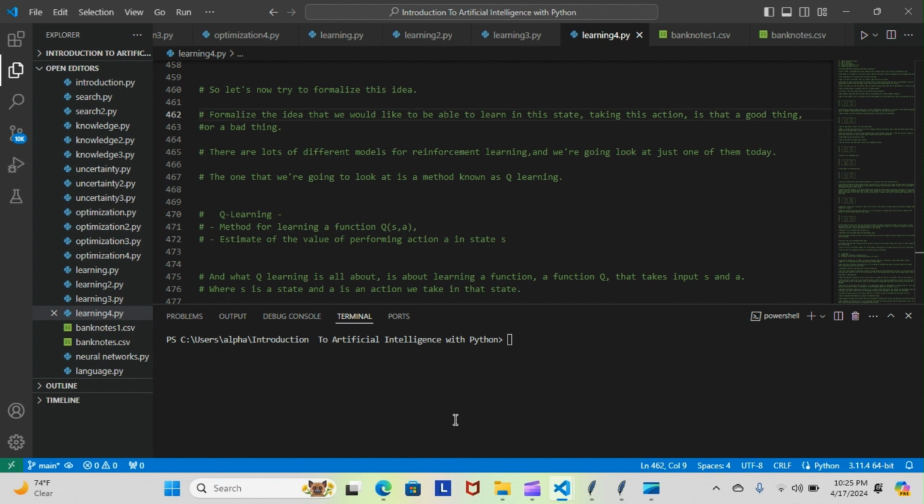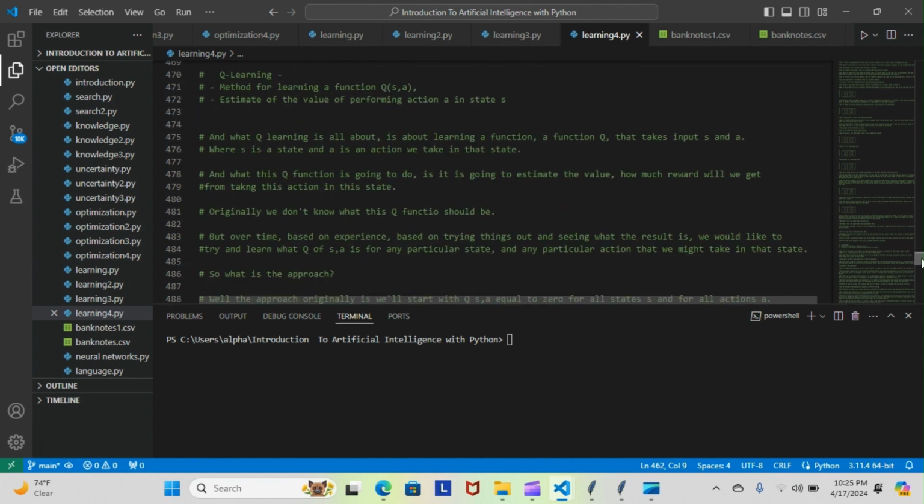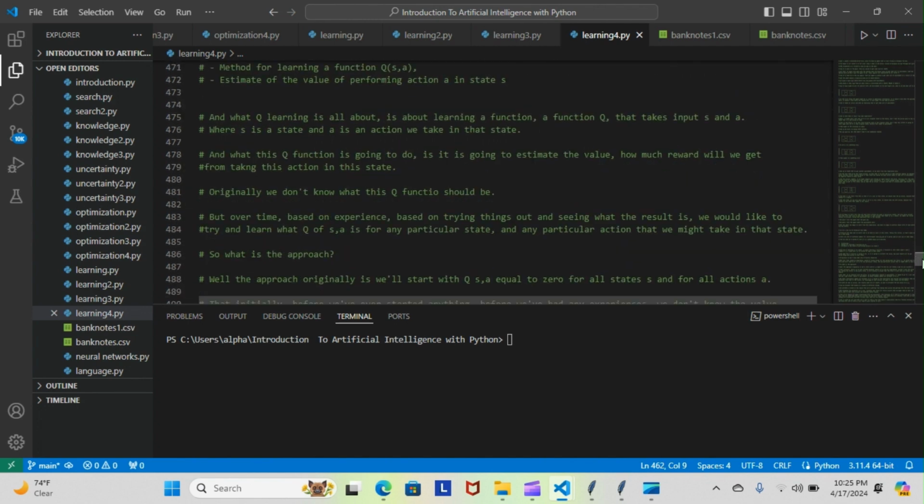Q learning is a method for learning a function Q(S, A), an estimate of the value of performing action A in state S. And what Q learning is all about is learning a function Q that takes input S and A, where S is a state and A is an action we take in that state. Originally, we don't know what this Q function should be, but over time, based on experience, based on trying things out and seeing what the result is, we would like to try and learn what Q(S, A) is for any particular state and any particular action that we might take in that state.